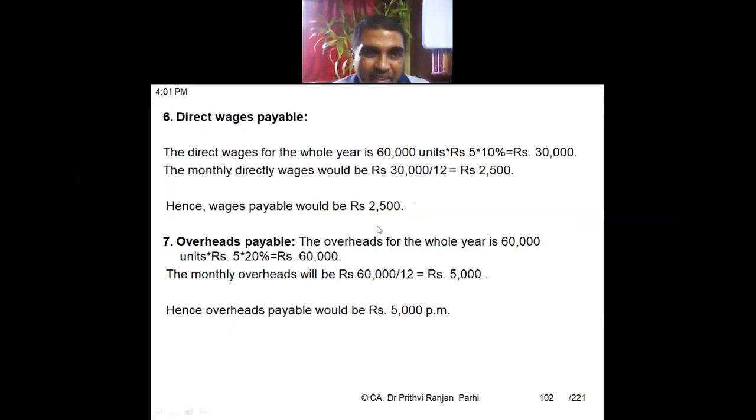Similarly, overhead payable: the total overhead for the whole year is 60,000 into 5 into 20%, which is 60,000. So monthly overhead is 5,000. Hence overhead payable is 5,000 rupees per month. I think all of these you have computed.